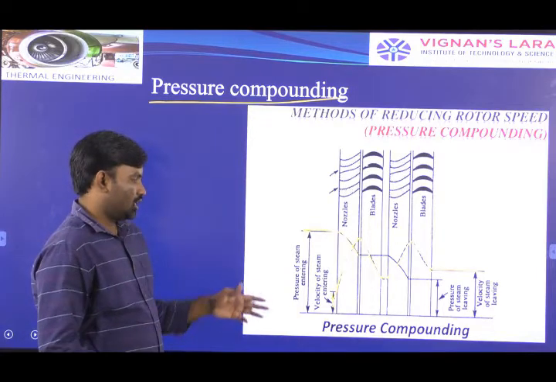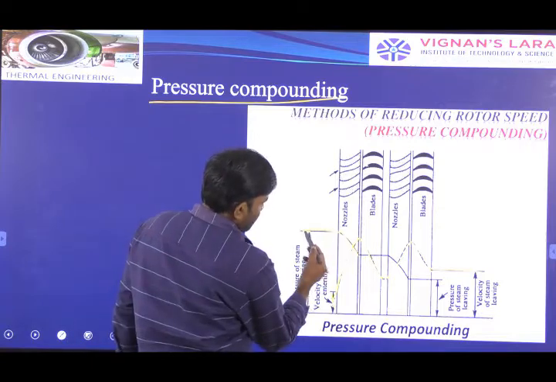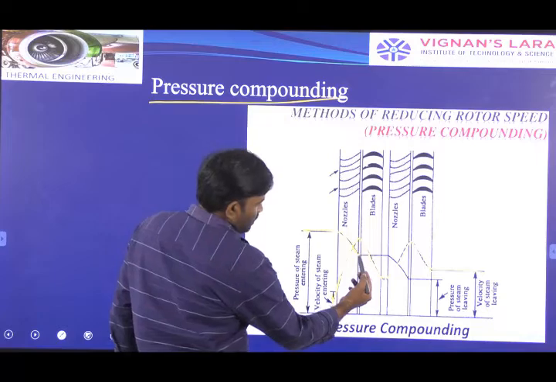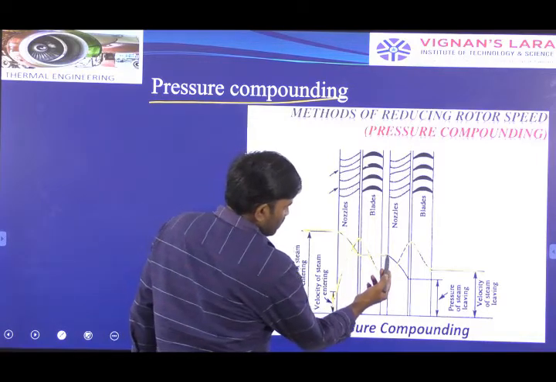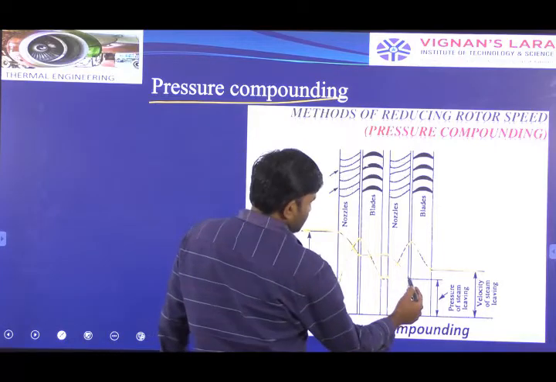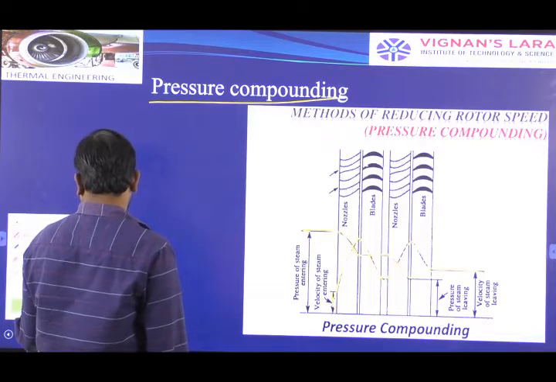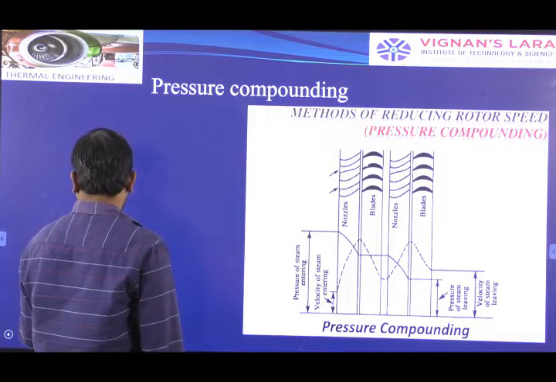In case of pressure compounding, you can observe the pressure line also. The pressure decreases in the nozzle and is constant in the blades. Pressure is decreasing in the nozzles and constant over the blades. These changes you can easily observe from the diagram itself.